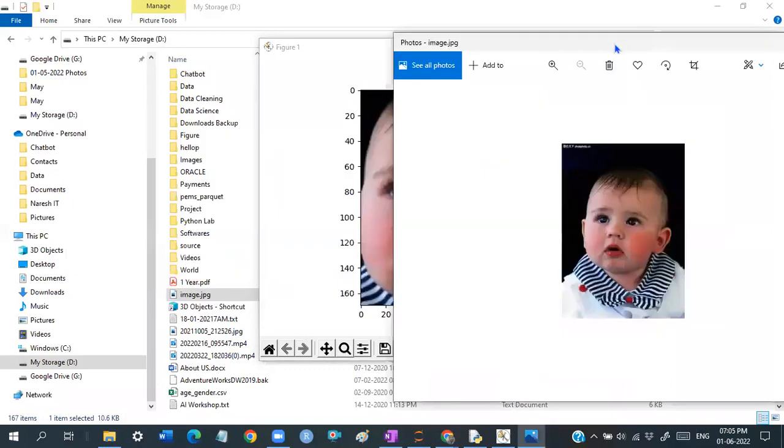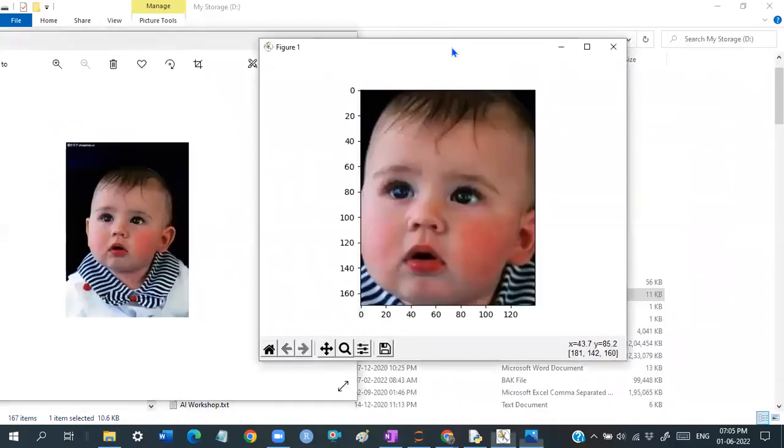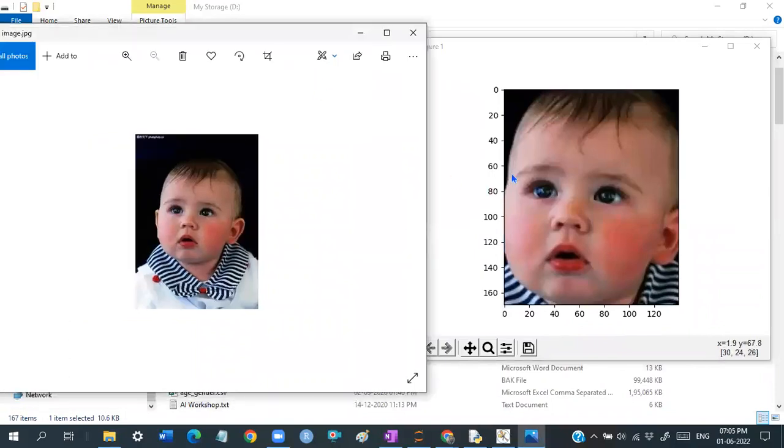Hope you can find the differences. This is your original image. From that original image, I have captured this particular one. I did cropping, guys, but I didn't use any cropping tools. I did it manually. So I captured only the face location. Still, on the left hand side, I can capture more. The ear is not visible here now. But exactly the height wise, you can see it is fitting exactly. Starting from the head up to the chin, exactly we have captured. The remaining picture I didn't capture.